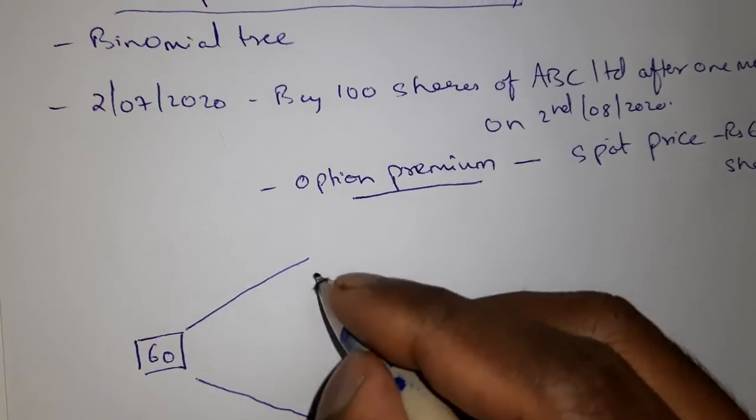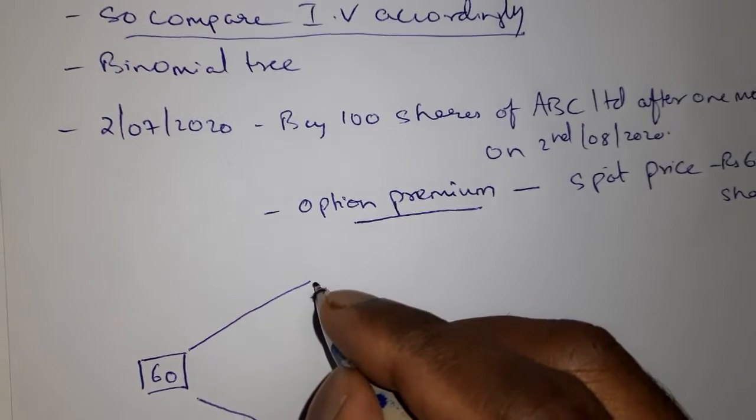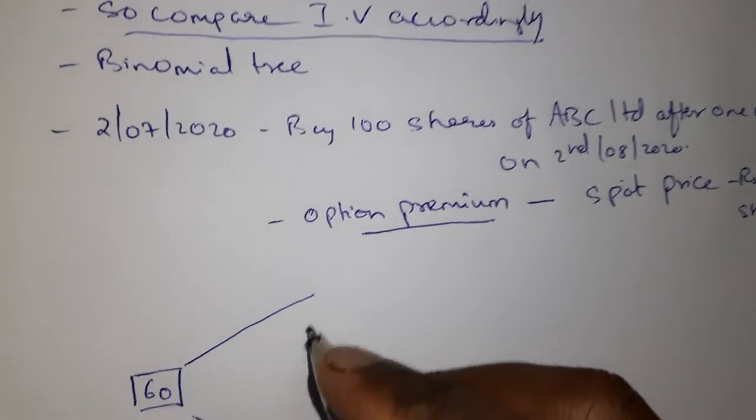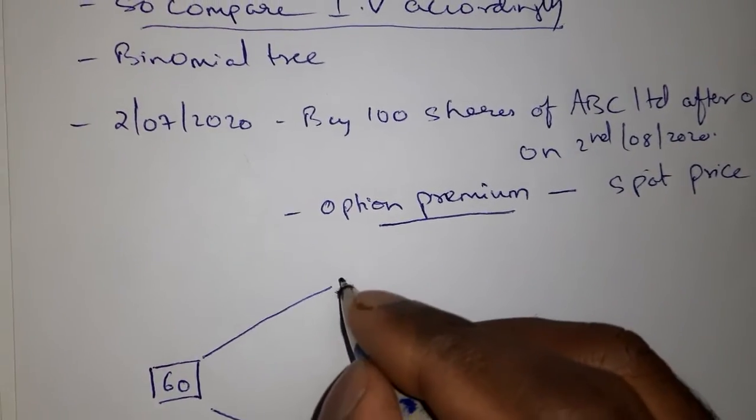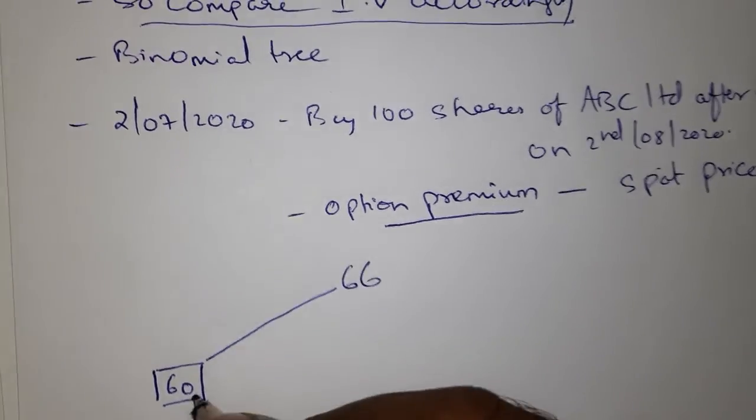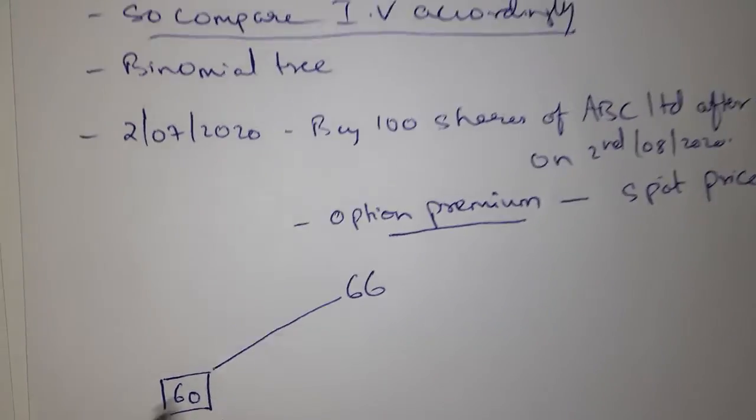If the price increases by 10%, on the date of expiry the spot price may be 66 rupees, that is 60 plus 6.